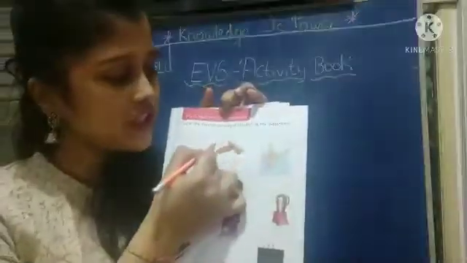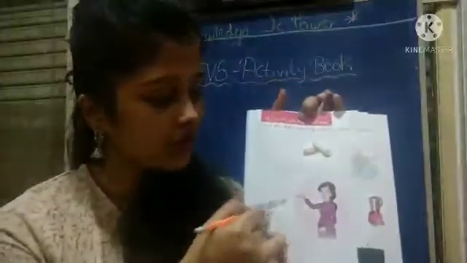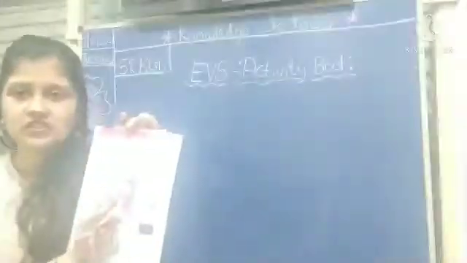Now second, duster. Yes, teacher uses duster also. So you have to circle duster. Now this is map. Yes, teacher uses a map also to show all the places and directions. Now what is this? Which picture is this? Nail cutter. So teacher doesn't use a nail cutter. So you don't have to circle it. Okay. Now which picture is given over here? Mixture grinder. So teacher doesn't use a mixture grinder. So you don't have to circle it.